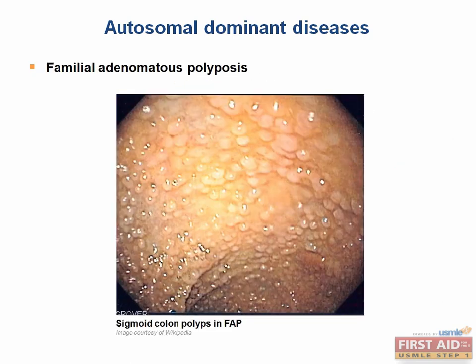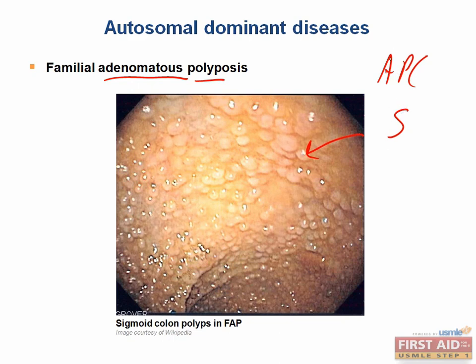Familial adenomatous polyposis is a condition in which the colon becomes covered with hundreds or thousands of adenomatous polyps, like the ones you can see here. Do you remember what adenomatous means? That refers to a benign epithelial tumor that arises from a gland. This occurs after puberty, which is common with many autosomal dominant diseases, and they almost always progress to colon cancer by age 40, if they're not resected. This disease is caused by deletion or mutation in the APC gene, which is on chromosome 5, which you can remember because there are 5 letters in the word polyp.